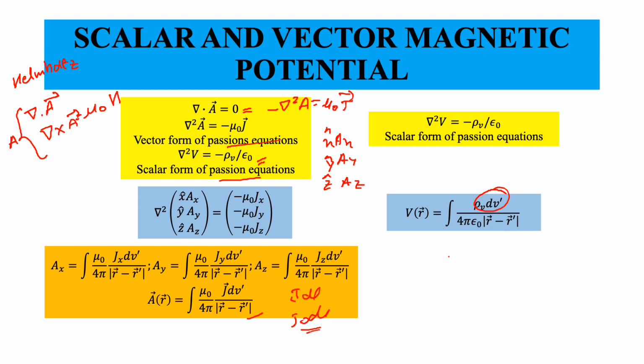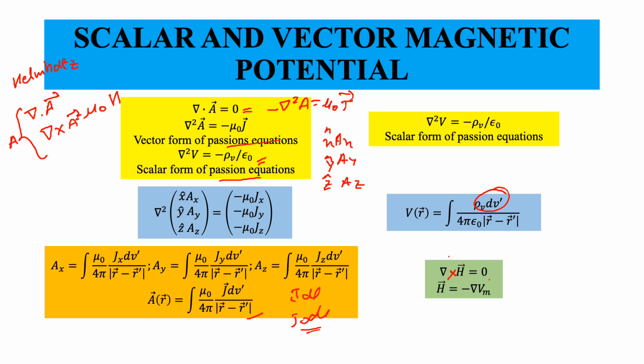There is another potential that we could have introduced. We have del cross H, which is equal to the current enclosed, only when the path encloses the current.